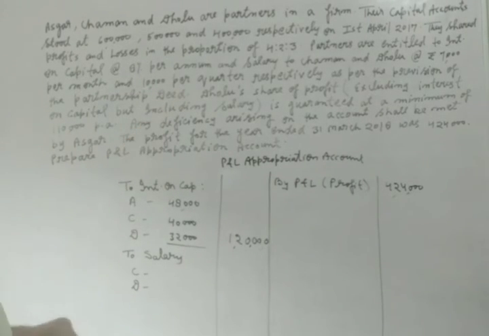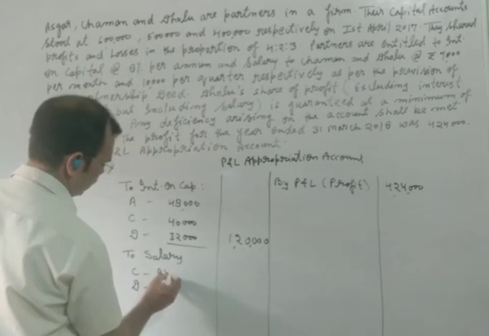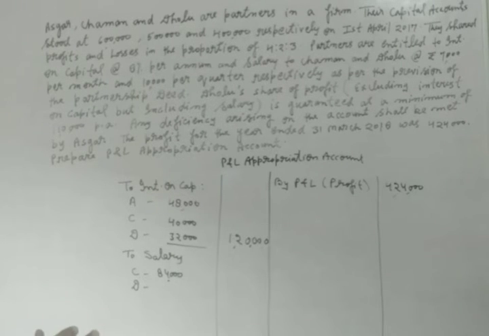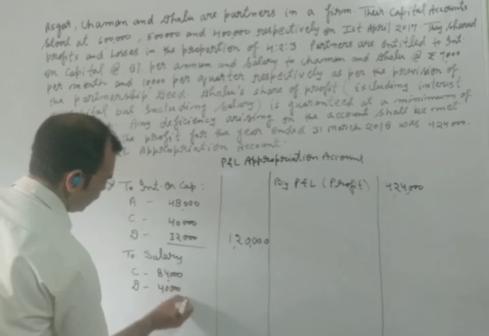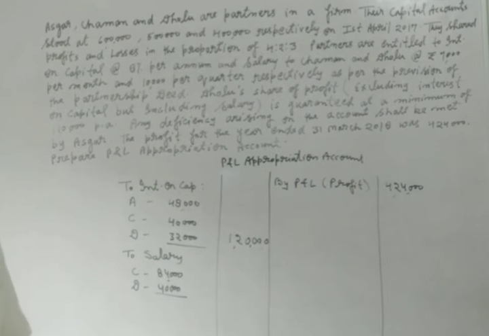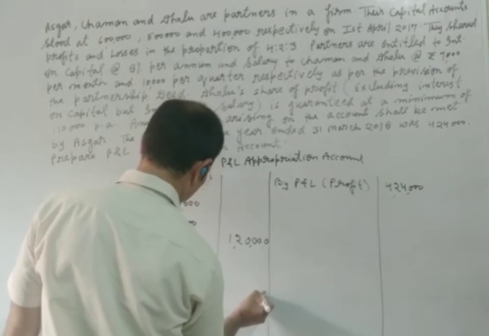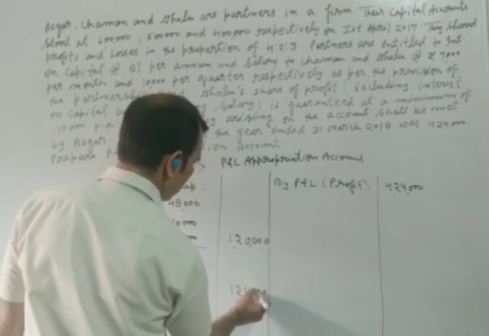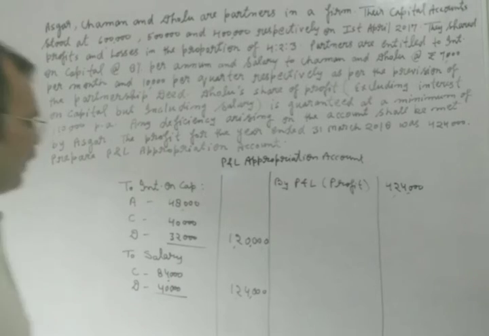Respectively 7,000 rupees per month, 84,000 in a year, and 10,000 rupees per quarter. It means there are 4 quarters. Then we will multiply 10,000 by 4 and the amount will come 40,000. Total 1,24,000.